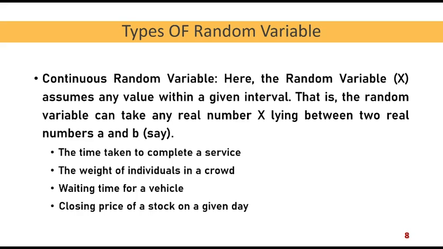Waiting time for a vehicle. Already we had cited this example earlier. A person was waiting for a bus, if you can recall. Then the closing price of a stock on a given day. It may take any value within a particular range. So these are all examples of a continuous random variable.